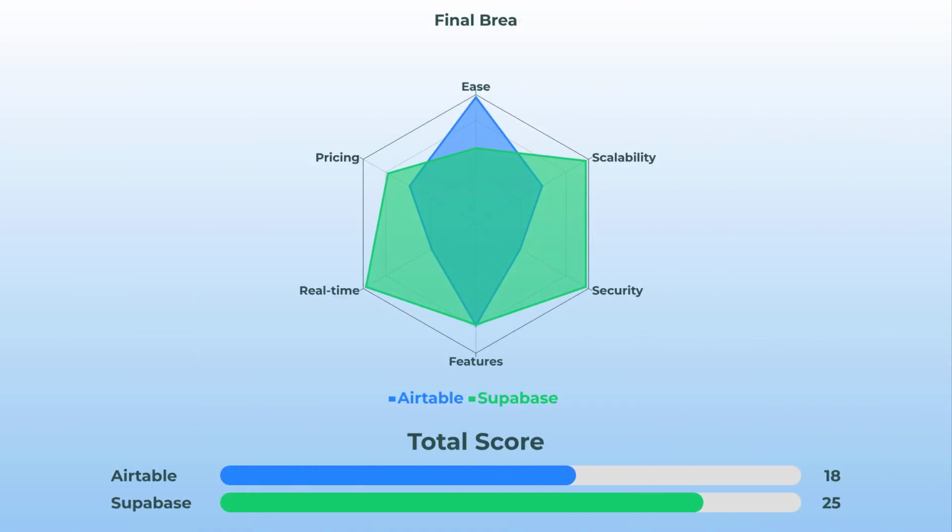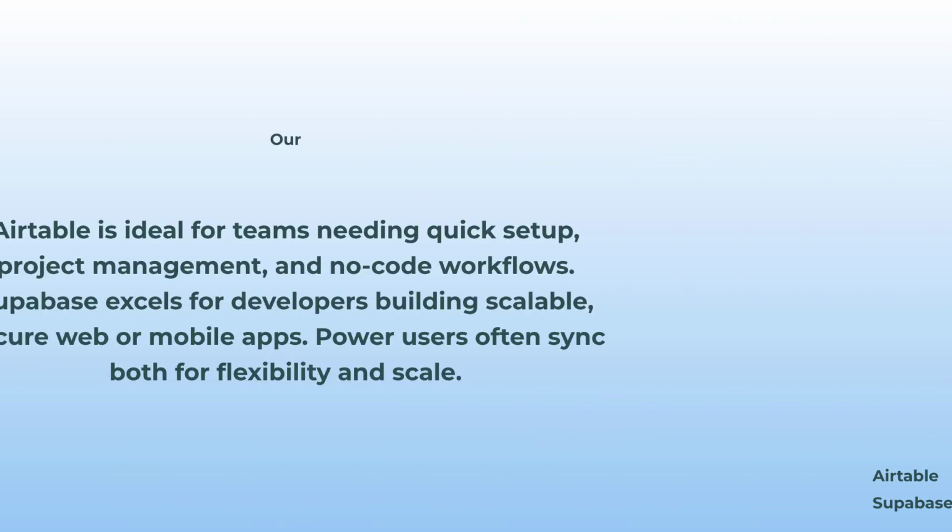So if we roll up all these scores and plot them, the chart's looking, well, kind of exactly what you'd expect. Airtable absolutely dominates on simplicity and no-code workflows, while Supabase is the go-to for scale, advanced features, and robust back-end stuff. So here's my take.